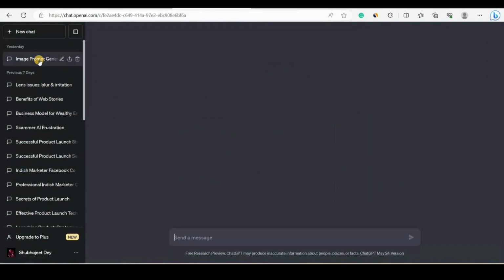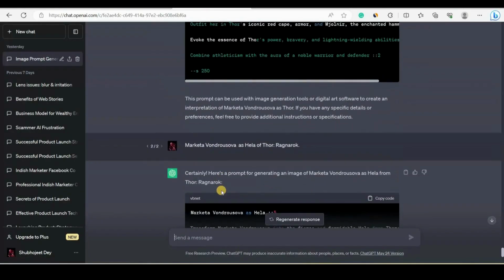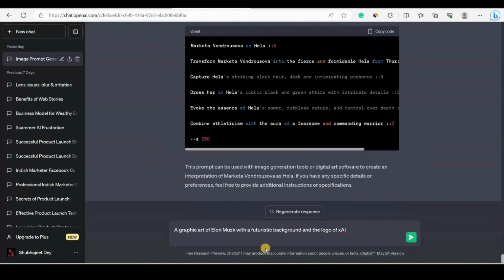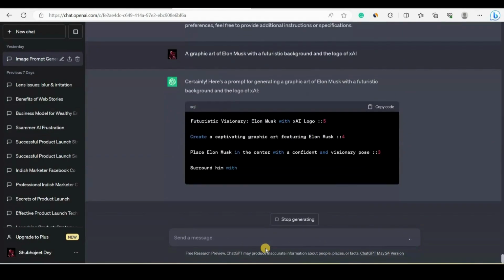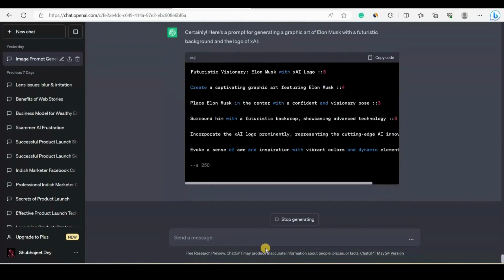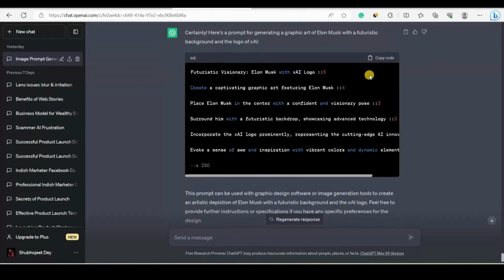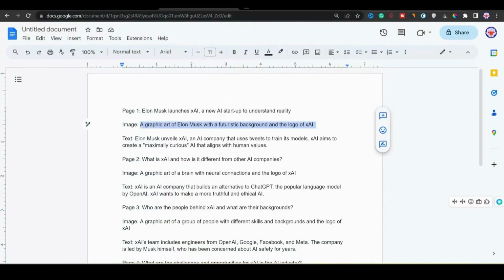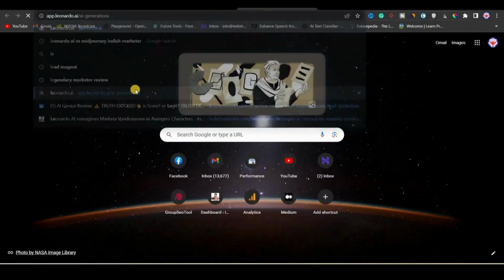Then I will just go to ChatGPT and first open the image prompt generator. If you need that image prompt generator, I will drop it in the description of the video and you'll find it. Just enter it into your chat in ChatGPT. Now after pasting the text in ChatGPT and hitting enter, you can see that it started generating a prompt in the form of a code. Now we will copy this prompt, and we'll open a new browser where I'll open Leonardo AI.